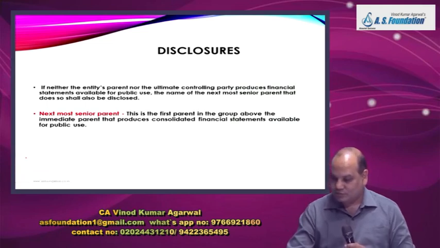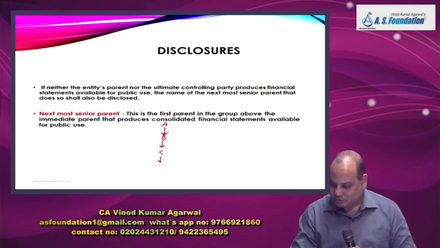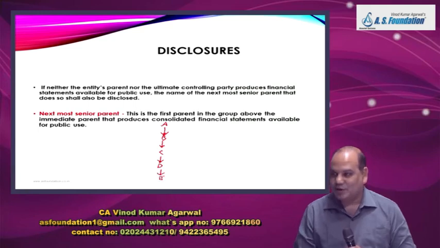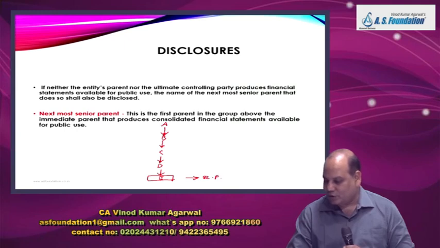Now you see, A Limited has a subsidiary B, B has a subsidiary C, C has a subsidiary D, D has a subsidiary E. In our example, E is the reporting entity, RE.